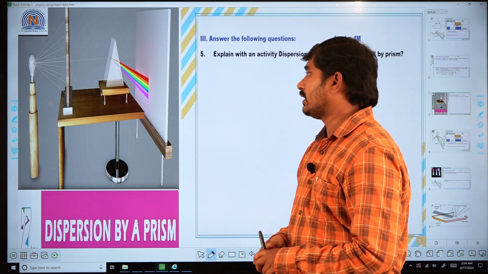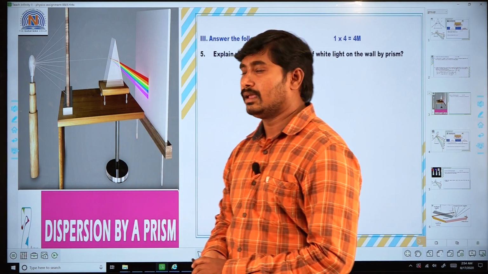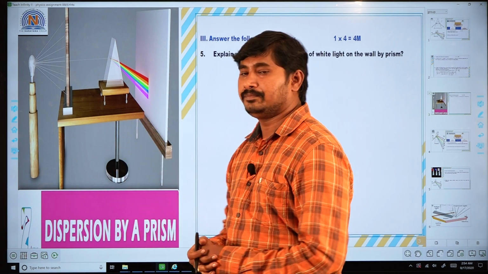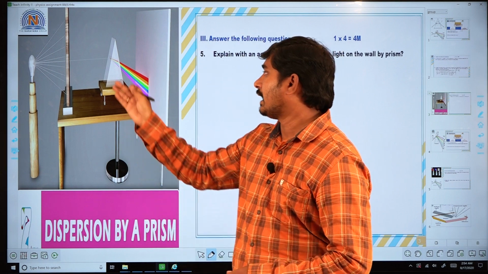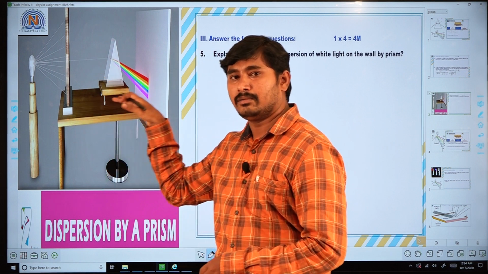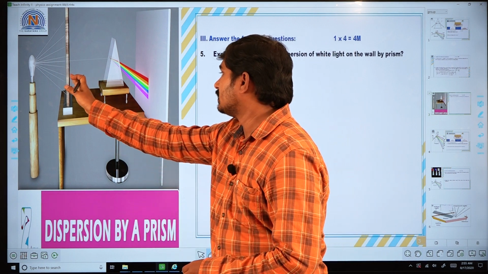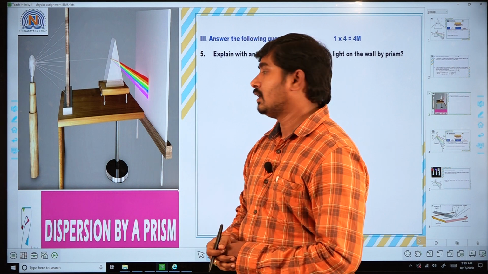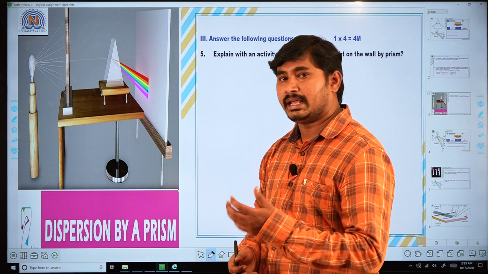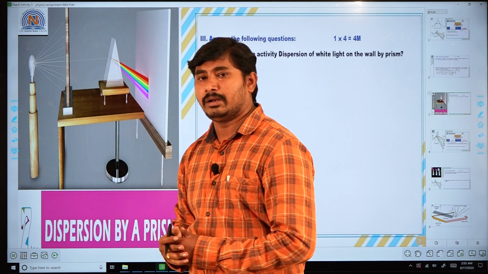First, you have to take the prism. Next, what is that? Procedure. The procedure is first you should take one prism placed on the table very near to the white wall. Next, take one wooden plank, make a small hole, and fix it vertically on the bench. Next, the prism is placed between the thin wooden plank and the white wall. That one should be kept in the middle of the wooden plank and the white wall. Next, take one source of light. The source of light should be kept behind the hole of the wooden plank.